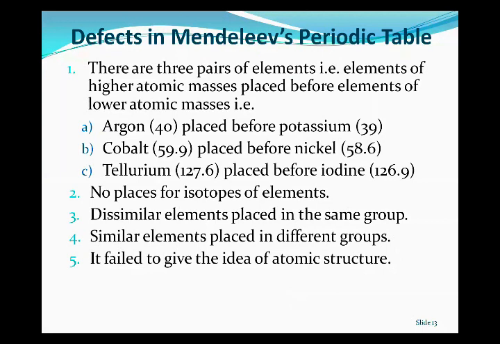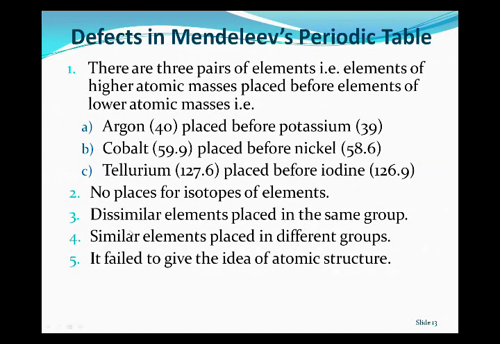Hydrogen has three isotopes, that is protium, deuterium, and tritium. Protium has atomic mass 1, deuterium has atomic mass 2, and tritium has atomic mass 3. According to the Mendeleev periodic table, isotopes should also have a place in the periodic table, but there is no place for the isotopes. This is also a defect.